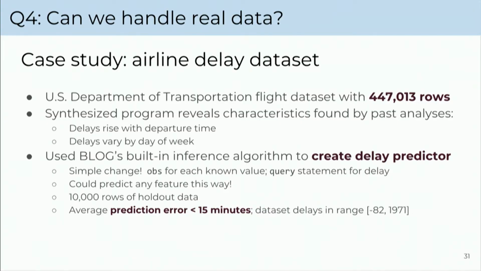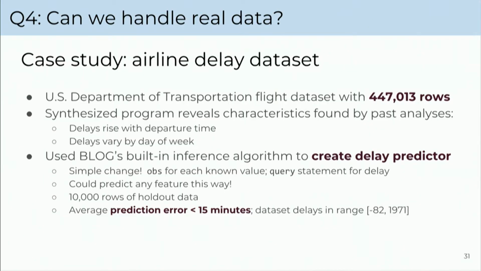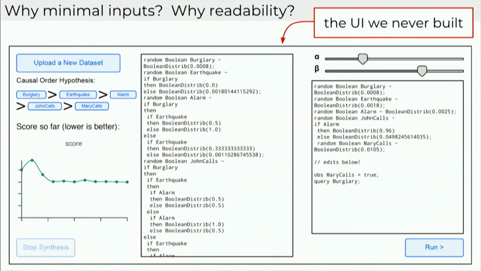And we were able to recover those exact same patterns. And when I say recover those patterns, I mean we literally opened up the program that came out and looked at it and said, oh, look, that's the pattern. You can tell that this is a slide for a PL conference because we're bragging about how cool PPLs are and trying to get them to buy into, hey, you probably want to have a PPL because you can do all these cool things like a delay predictor. So we did a predictor, and you can see we got a pretty reasonable error, less than about 15 minutes. We compared against the baseline. We were better than baseline.